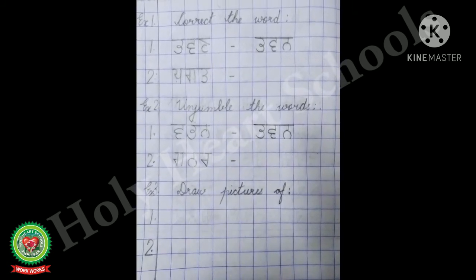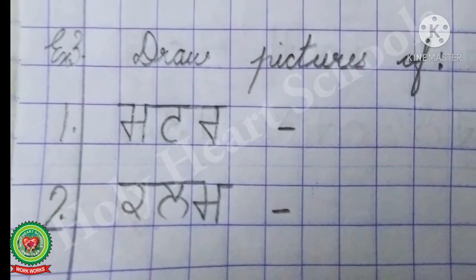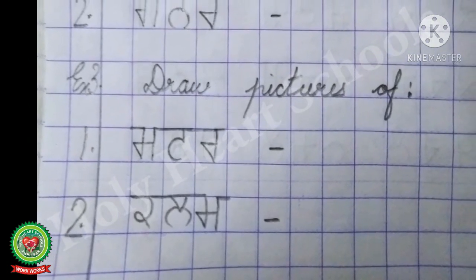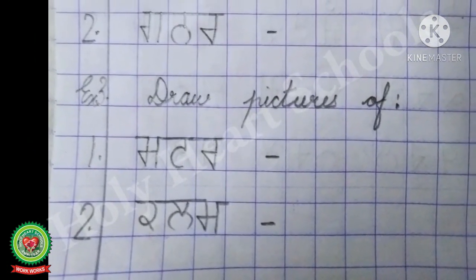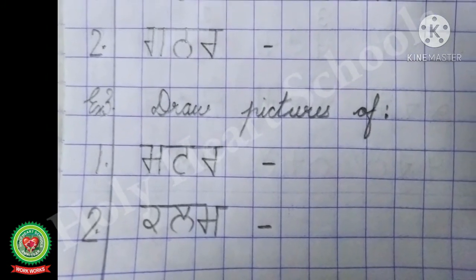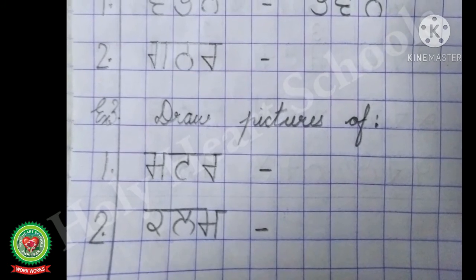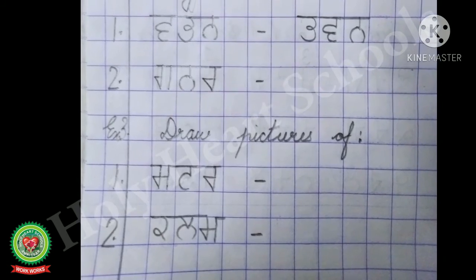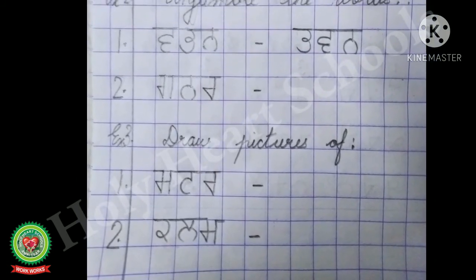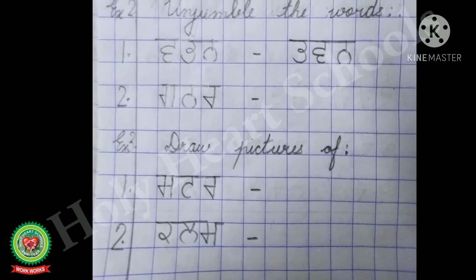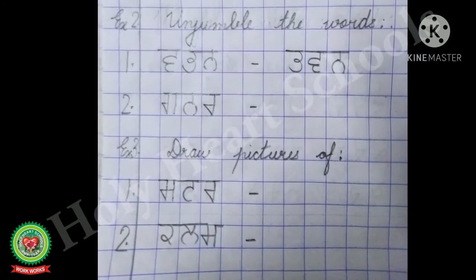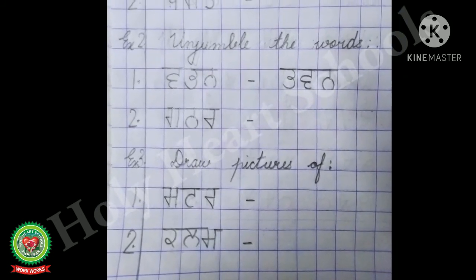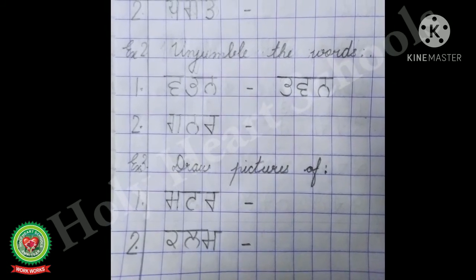In front of number 1, write down Mamma tanka rara matar. And then after leaving one box, put a hyphen. In front of number 2, write down Kakka lalla mamma kalam. And then after leaving one box, put a hyphen. Now you have to draw the pictures of the words given. But if you don't know the meanings of the words given, then you will not be able to draw the picture. So for that you have to read and revise the 3-letter words given in your book.